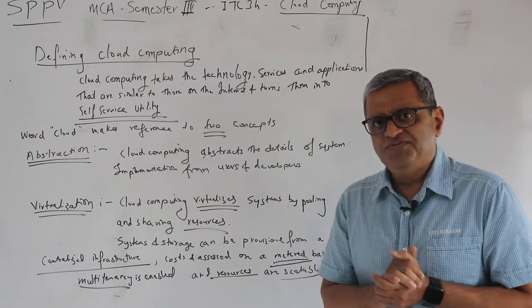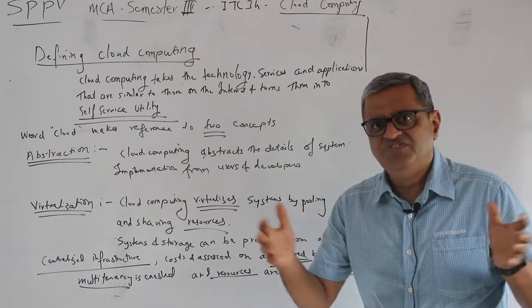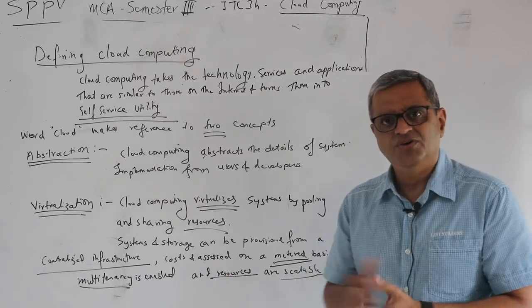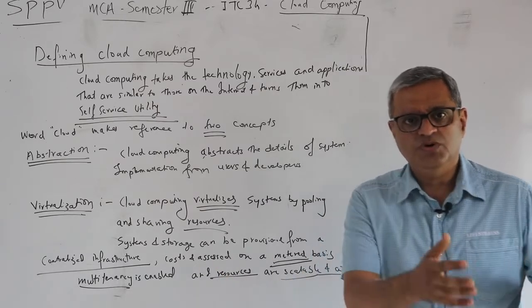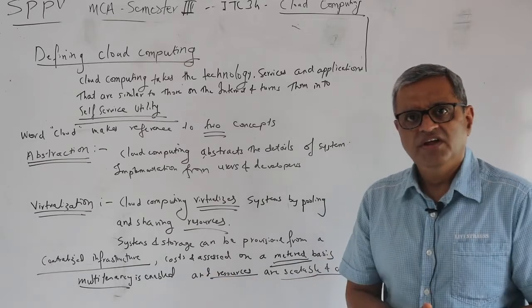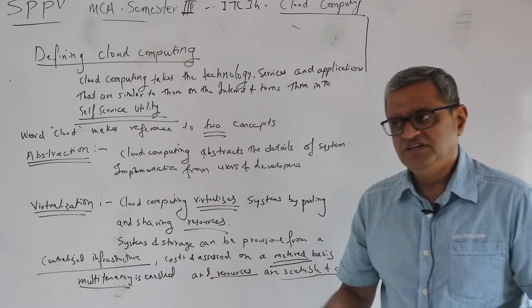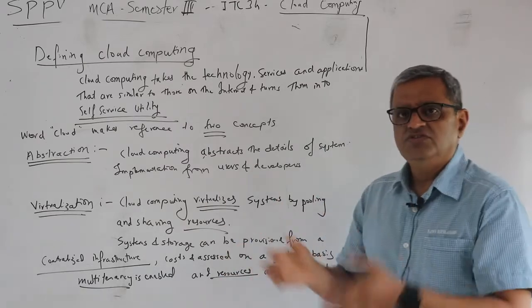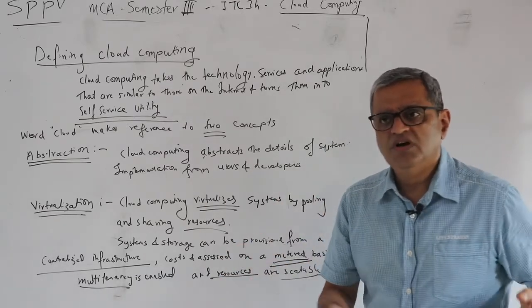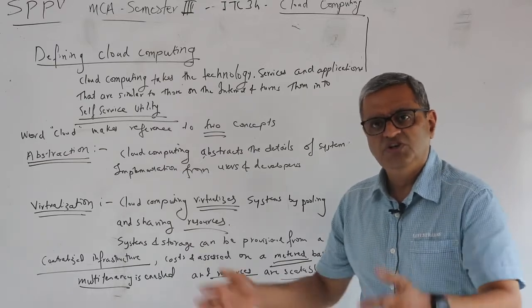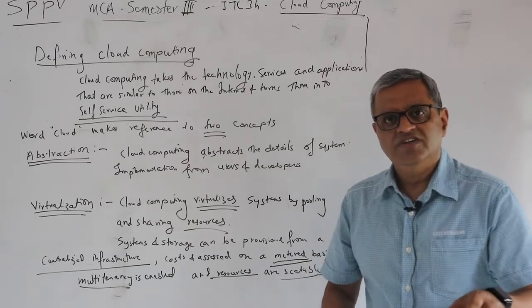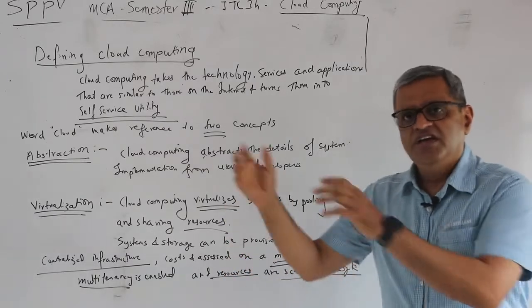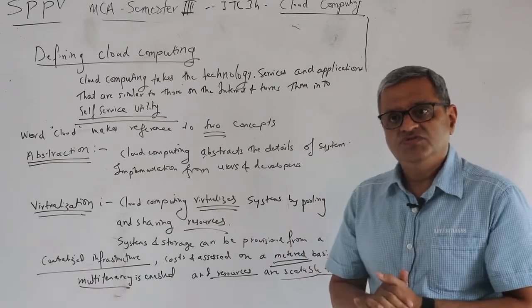Till now, this computing was very tangible, in front of us. We had a laptop or a workstation, and the box to which your keyboard and mouse are connected actually has these three units. You have a monitor which shows you the output. So there is a keyboard and mouse which act as input, a central processing unit in between, which has RAM, processor, and secondary storage, and a monitor which gives you output.